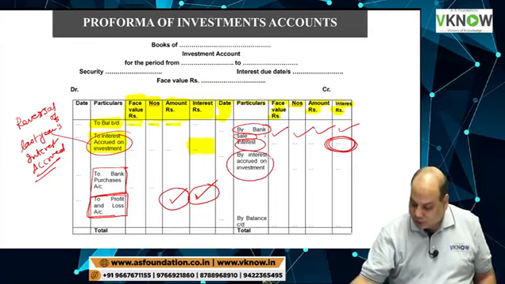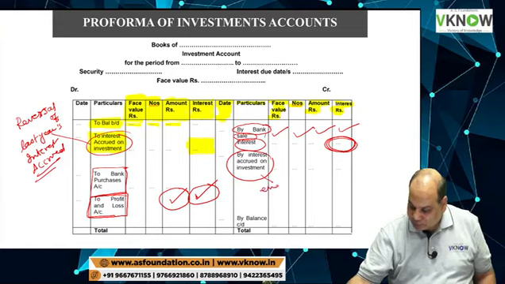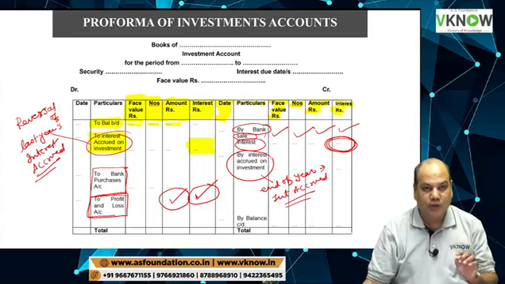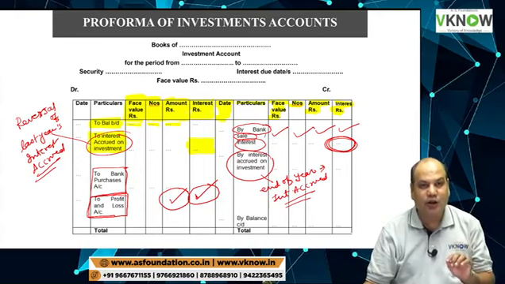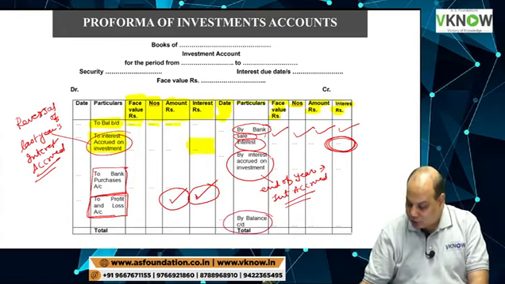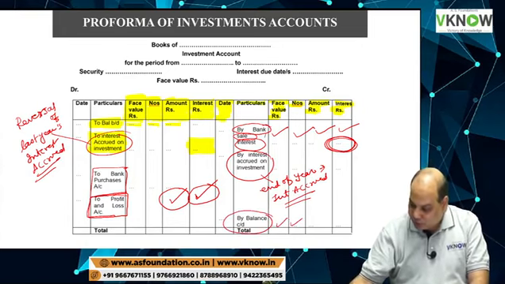At the end of the year, you will pass an entry for interest accrued, if there is a difference between year ending date and interest due dates. And at the end you will write by balance carried down, face value, number.